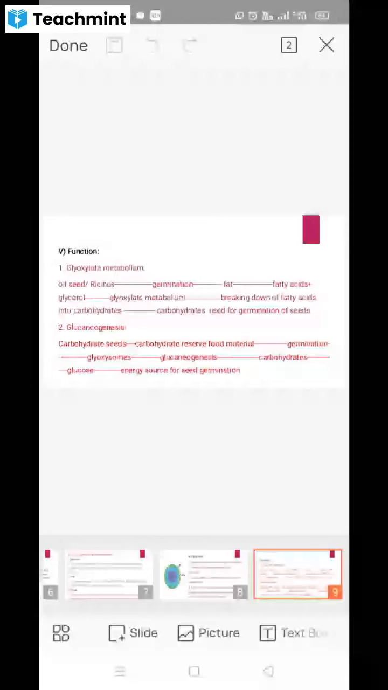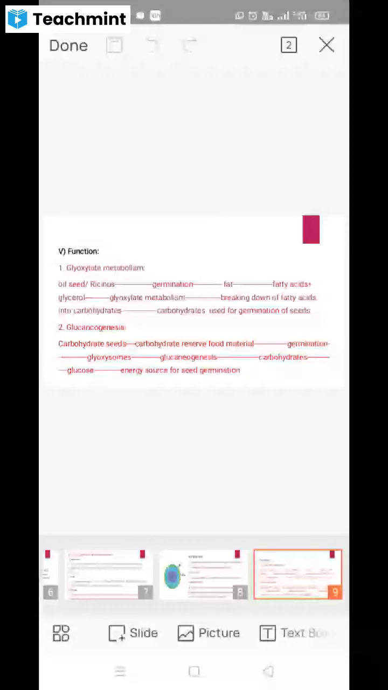glyoxysome bodies is very small, spherical, and they are covered by a single membrane. These membranes, structurally or compositionally, will be similar to the membrane of the endoplasmic reticulum or mitochondrial membrane, etc.